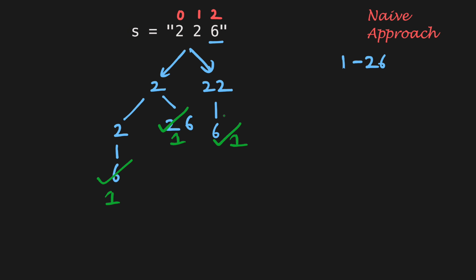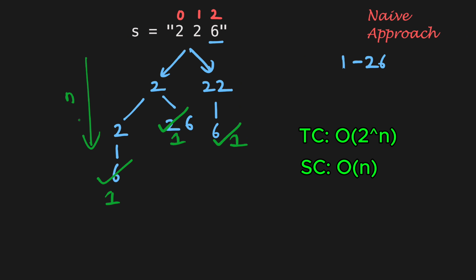Now, the time complexity of this approach is O of 2 to the power of n, where n is the length of the input string, because at each step in recursion, we decide between two possible paths, which are 1 digit or 2 digit decoding, and the depth of the recursion is proportional to n. So the overall time complexity is O of 2 to the power of n, and the space complexity will be O of n, which corresponds to the maximum depth of the recursion call stack.